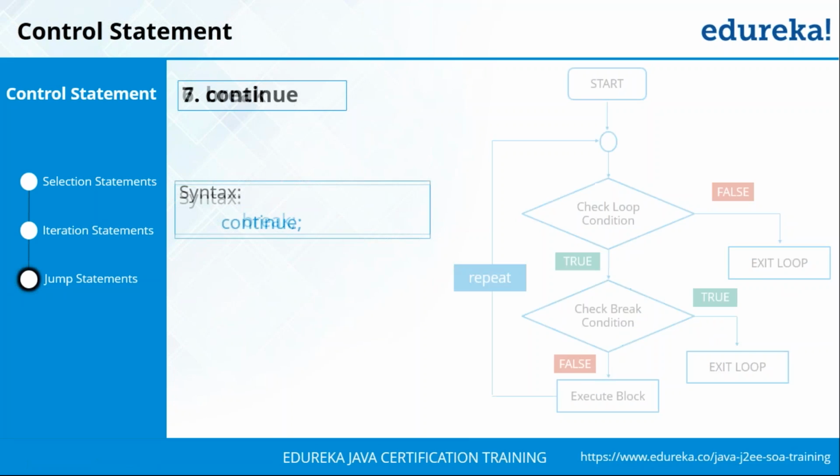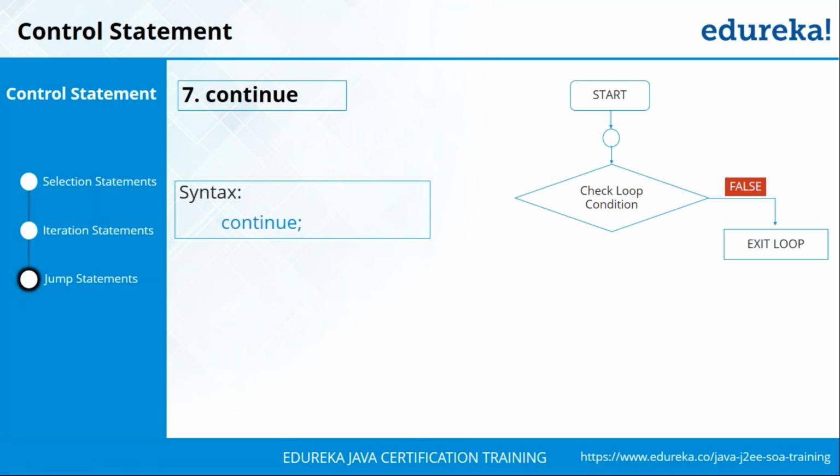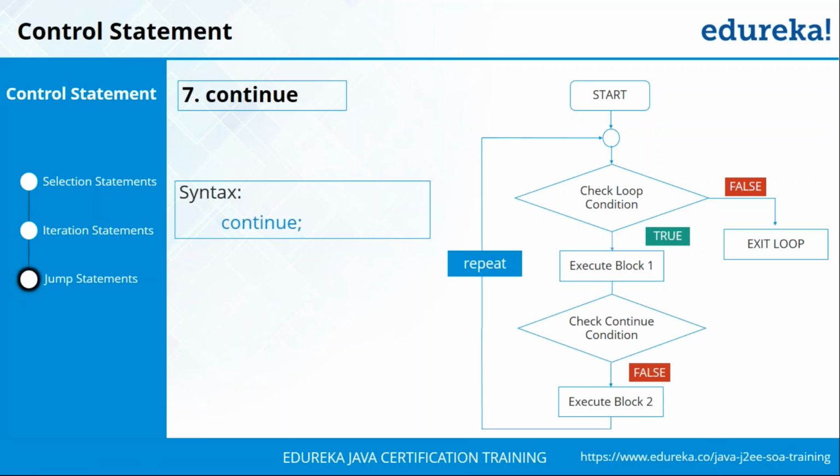But opposite to the break statement is the continue statement. Now with continue, what happens is that every statement that is after the continue keyword does not get executed if the continue condition is true. So let's say you're going to start execution of a program, then you're going to enter the loop condition. If it is false, you're going to exit from that loop, and if it is true, you're going to execute a certain set of codes. Now in between these codes, you have your continue keyword. So if the continue condition is considered to be false, then every statement after that will get executed and you will go back to execution of that loop.